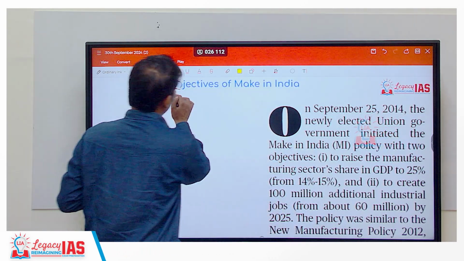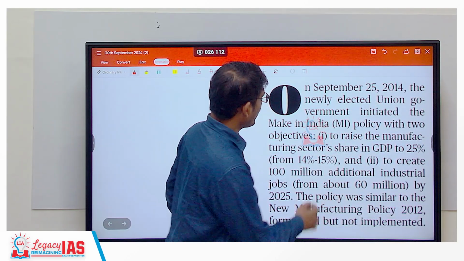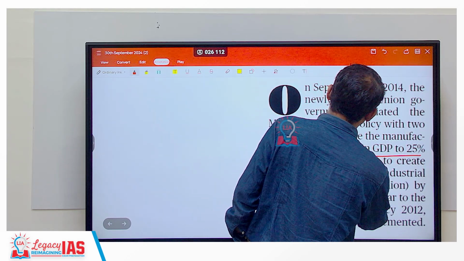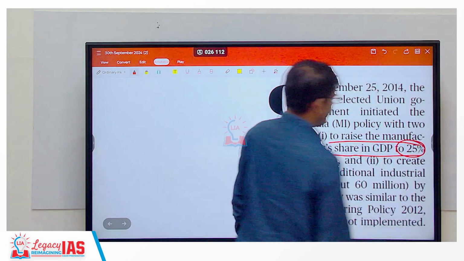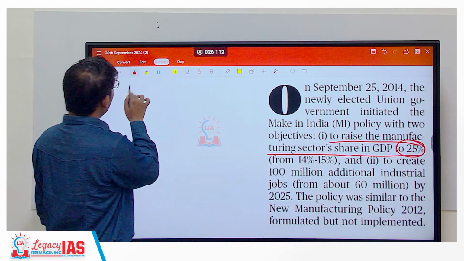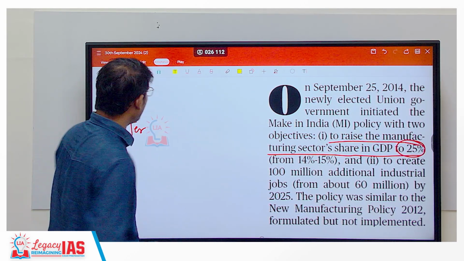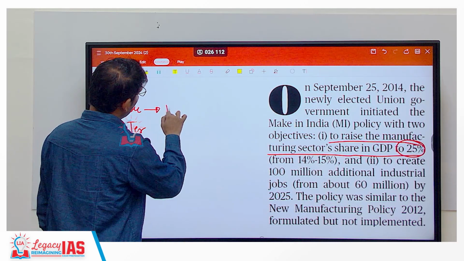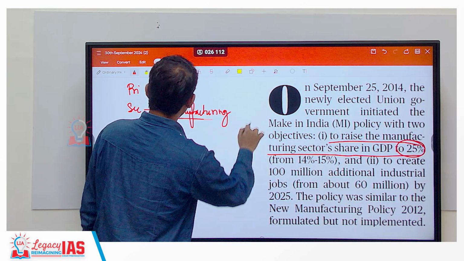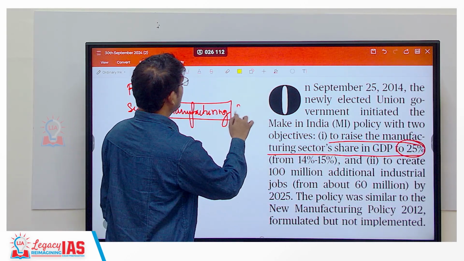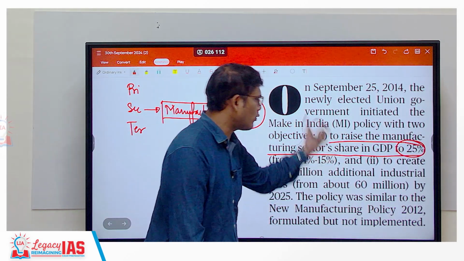So what were the objectives of the Make in India project? First things first, it was to raise the manufacturing sector's share in GDP to 25%. What does this mean? You have various sectors: the primary sector, the secondary sector, and the tertiary sector. These are the three main sectors. The secondary sector consists of the manufacturing sector, that is, industries. The idea was for this sector's share in GDP to reach 25% from the then present 14 to 15%.